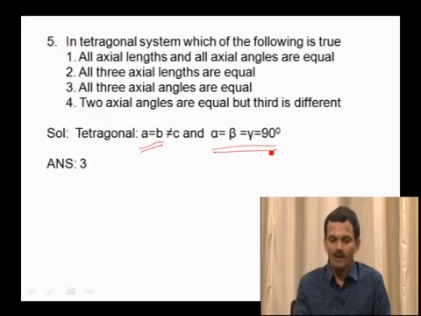Come to the first statement, all axial lengths and axial angles are equal. This is the wrong statement. All 3 axial lengths are equal. Here only 2 axial lengths are equal, the third is not equal. This is also a wrong statement.